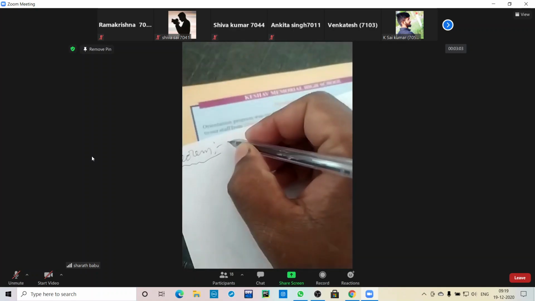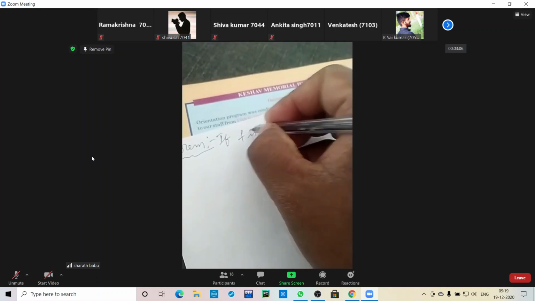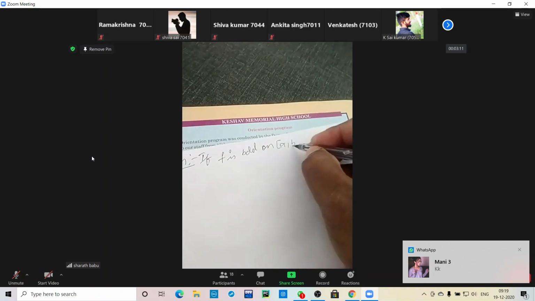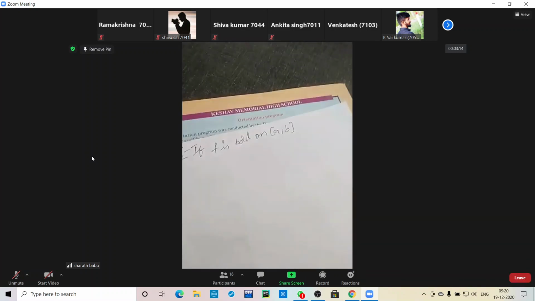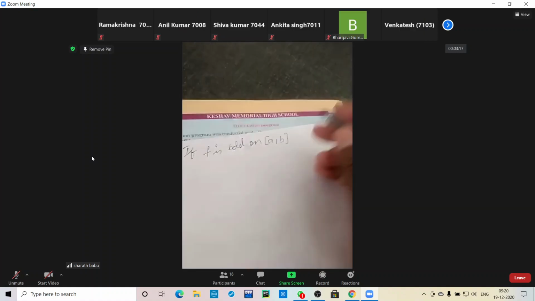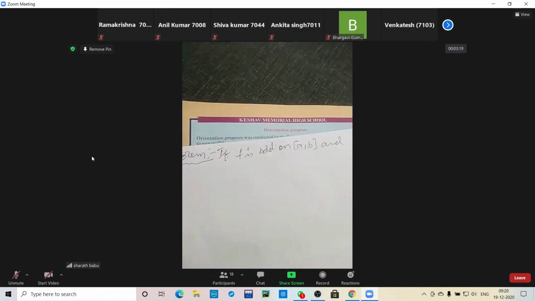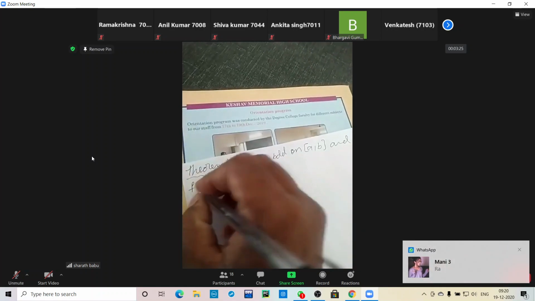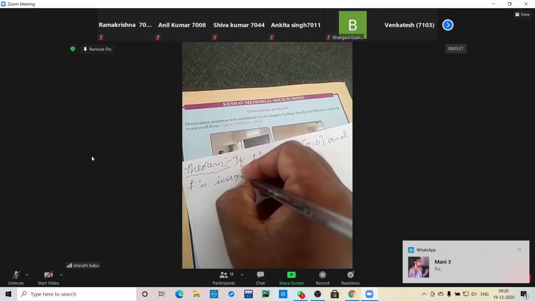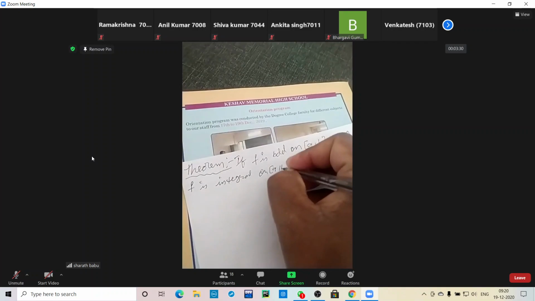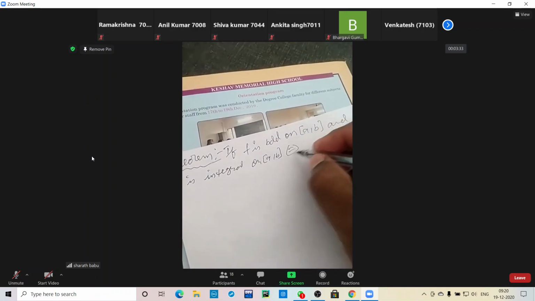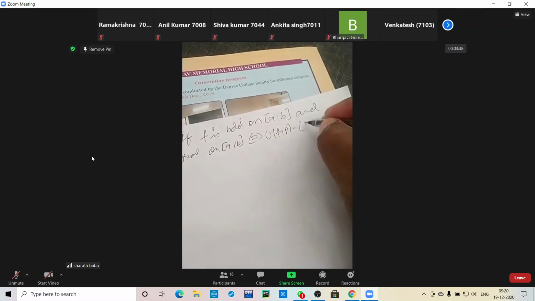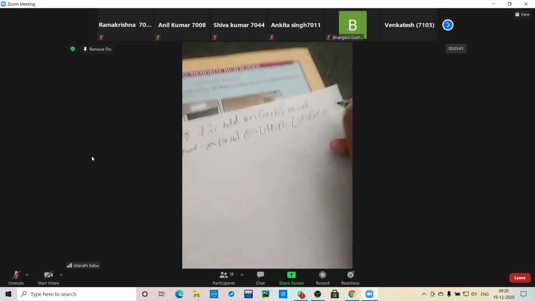So he's given: if f is bounded on the closed interval [a, b], then f is Riemann integrable on the closed interval [a, b] if and only if U(f, P) minus L(f, P) is less than epsilon.